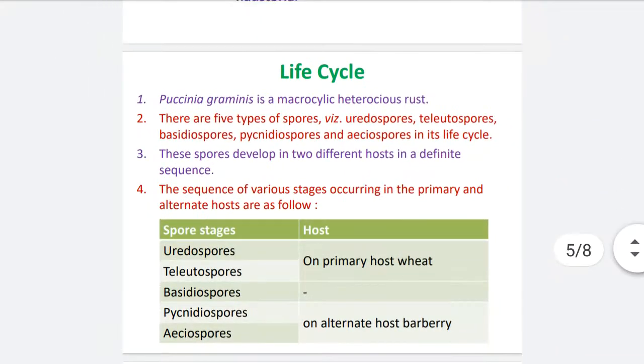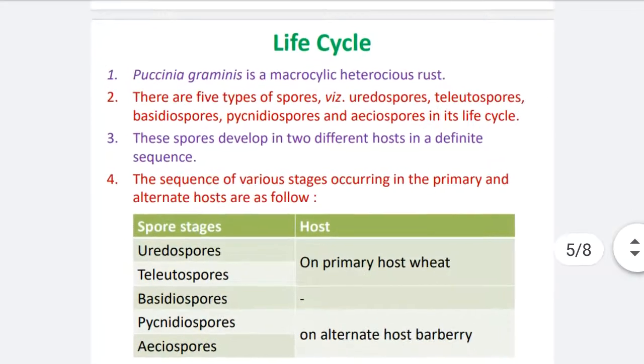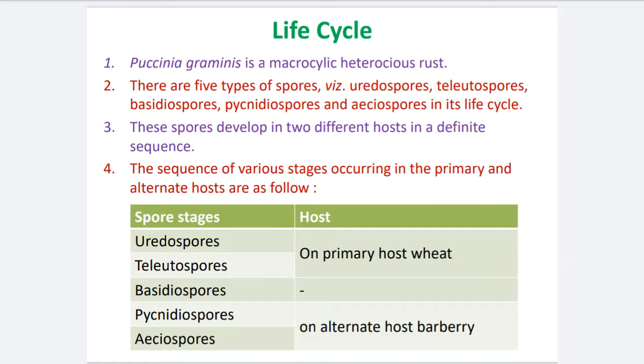Now the other characteristics. Life cycle. First point, Puccinia graminis is a macrocyclic heteroecious rust. I have already explained this. Macrocyclic means its life cycle is very long, passing through different types of spore stages. Heteroecious means it requires more than one host. And rust is a type of disease, rust disease. So Puccinia graminis is a macrocyclic heteroecious rust.